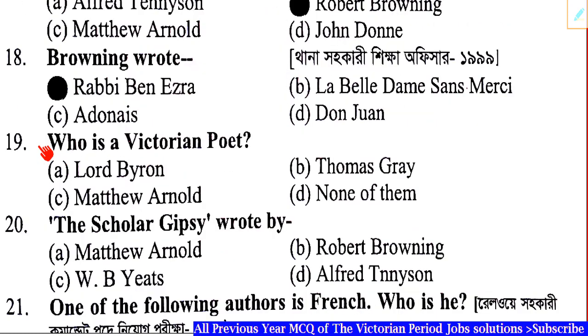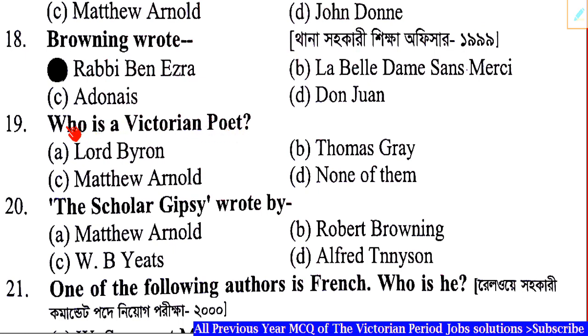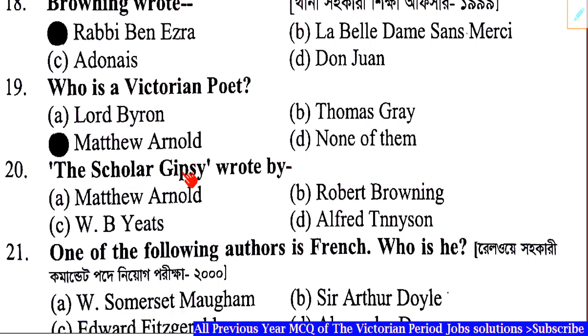Question number 19. Who is a Victorian poet? Correct answer: Option C, Matthew Arnold. Question number 20. The Scholar Gypsy was written by dash. Correct answer: Option A, Matthew Arnold. Question number 21.